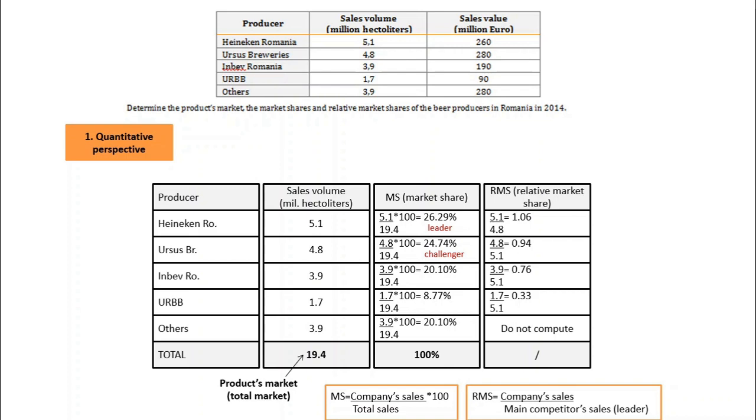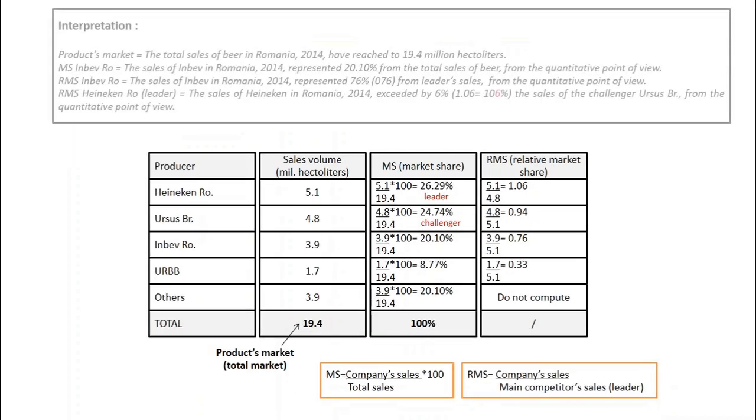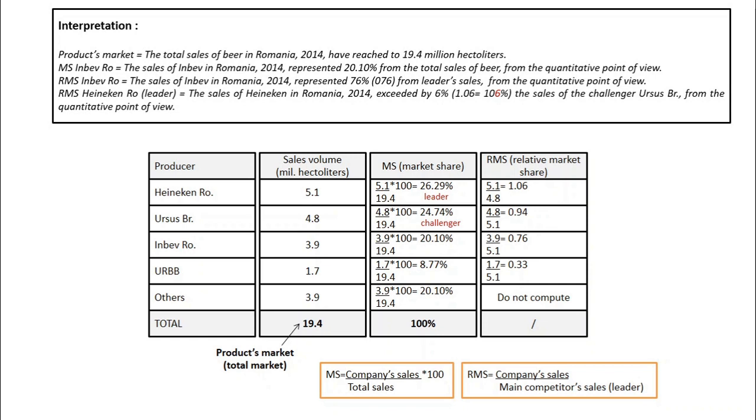After you have computed these indicators, you have to make the interpretation. For the products market, we have made the interpretation in the previous application, so it's easy. The total sales of beer in Romania in 2014 have reached 19.4 million hectoliters. Or in Romania in 2014 were sold 19.4 million hectoliters of beer. For the market share, I'm going to take as an example InBev with a market share of 20.10%.